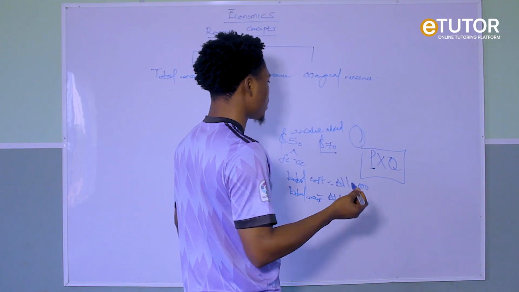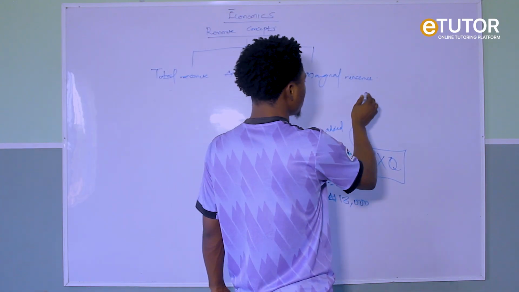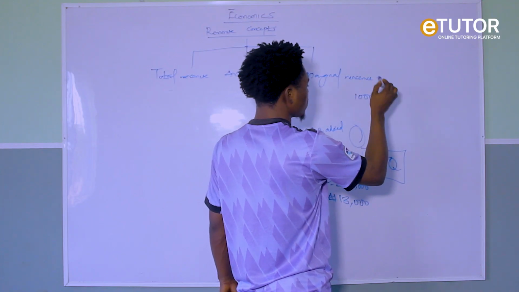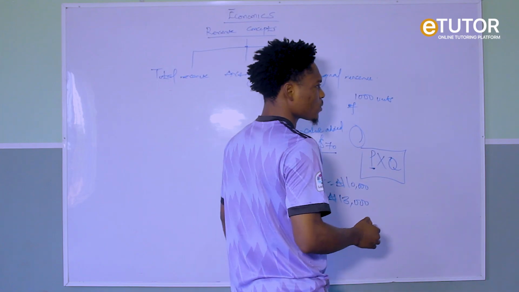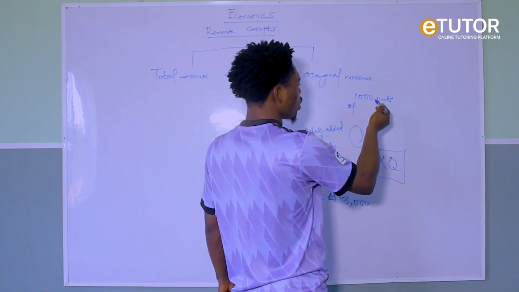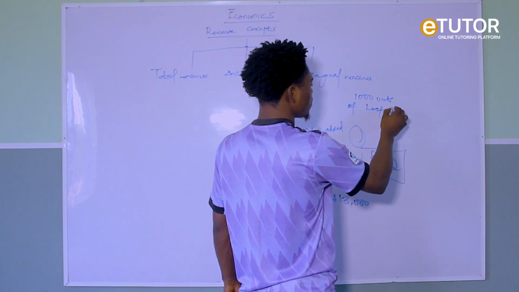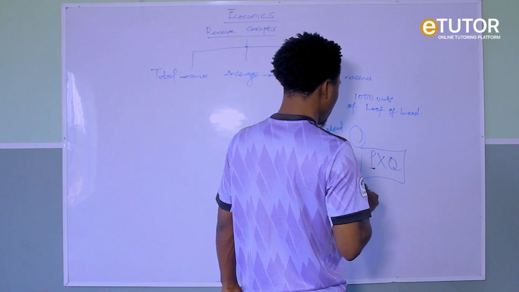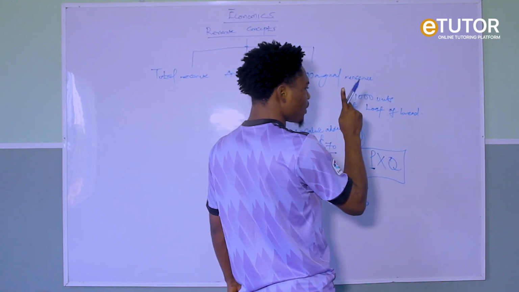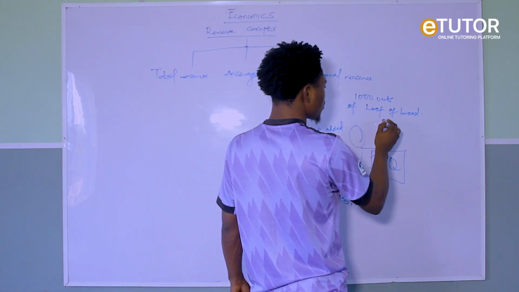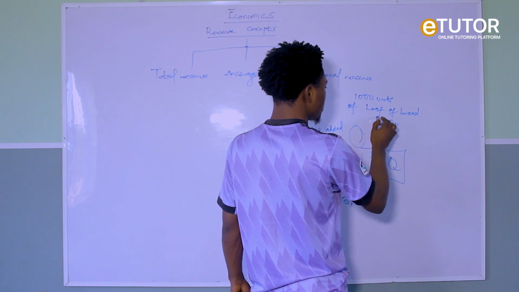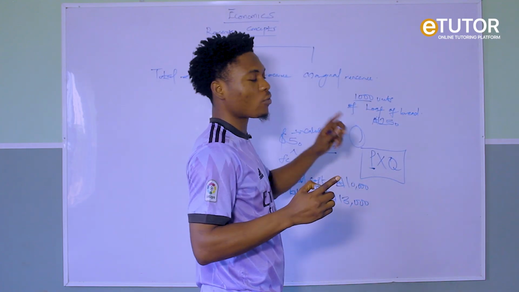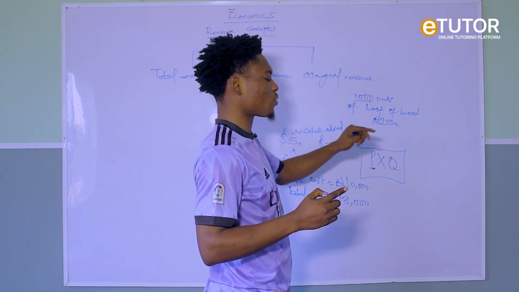So what do I mean? Let's say I sold 1,000 units of, let's assume, loaf of bread. If I want to sell 1,000 units of bread, and the price of one loaf of bread is 250 naira.